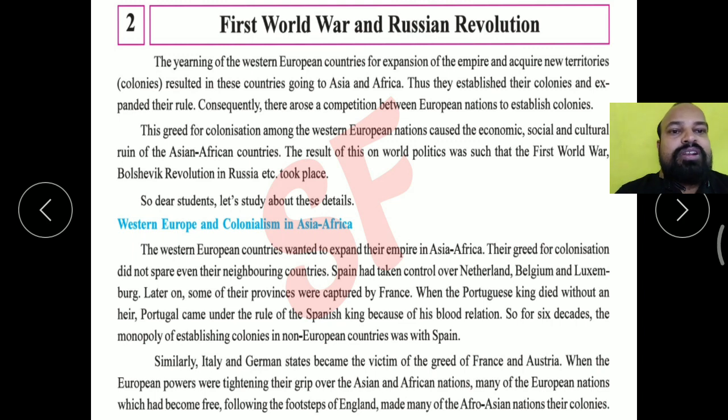Similarly, Italy and the German states became victims of the greed of France and Austria. These were imperialist policies.